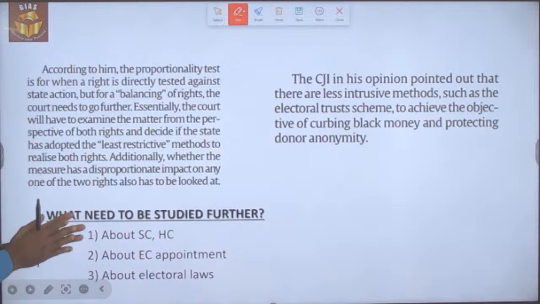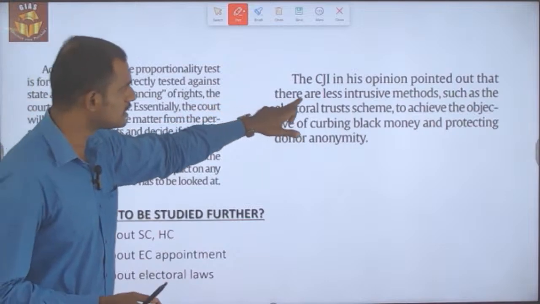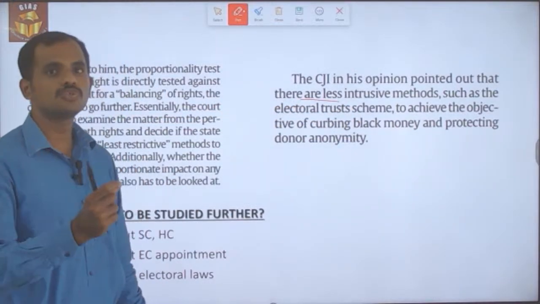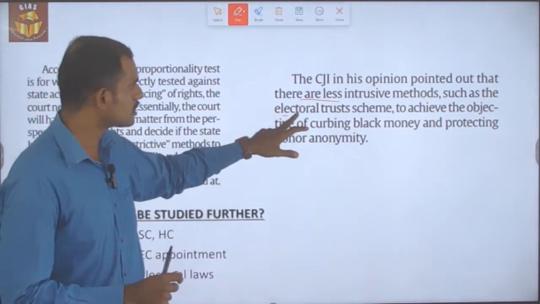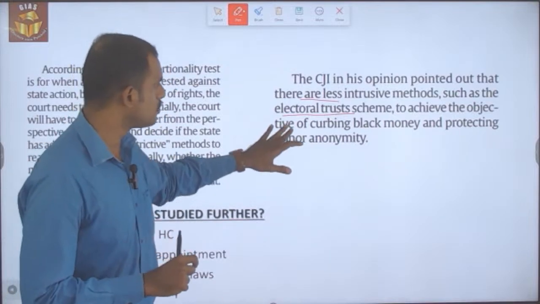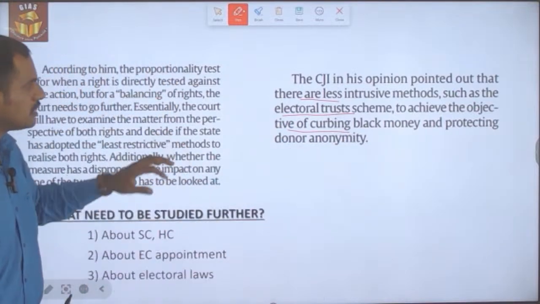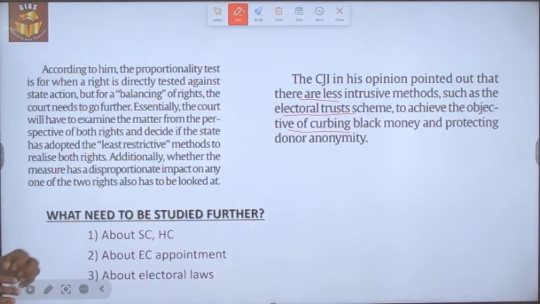This is the opinion of the Chief Justice of India. He has also pointed out that there are other less intrusive methods, like the electoral trust scheme, to achieve the objective of curbing black money and protecting donor anonymity. So these are the opinions of the respective judges on the electoral bond scheme.